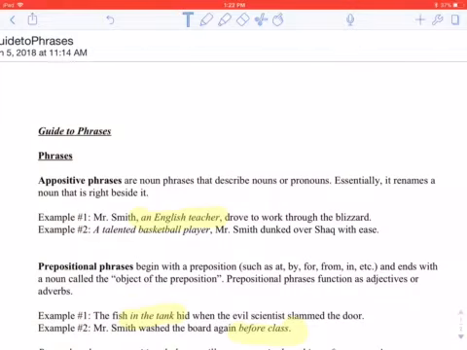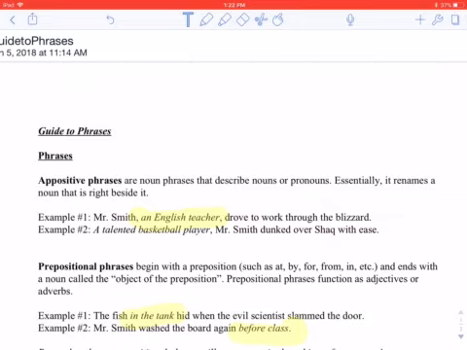Hey everybody, this is Mr. Kelly. I wanted to do a screencast here to introduce phrases, and this should also be a good tool for you to go back and review, both for any quiz that we're doing as well as the midterm exam.